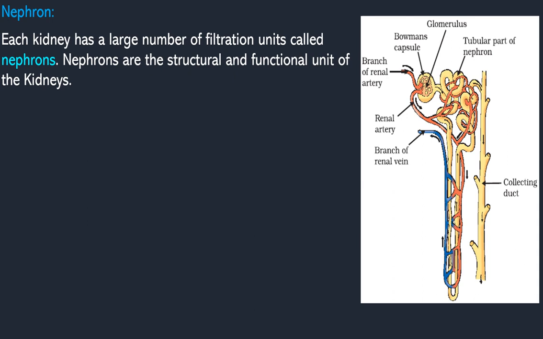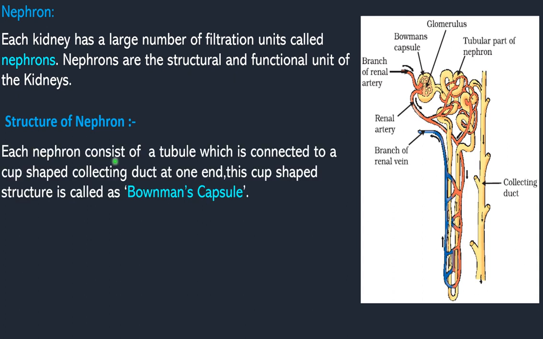So this complete structure is called as what? Nephron. So now we are going to see about the structure of nephron. Each nephron consists of a tubule which is connected to a cup-shaped collecting duct at one end. This cup-shaped structure is called as what? Bowman's capsule. Remember. So this cup-shaped structure is present at one end of the nephron.